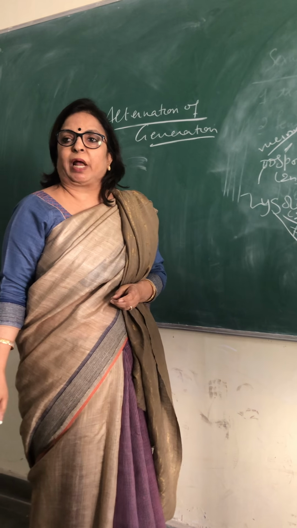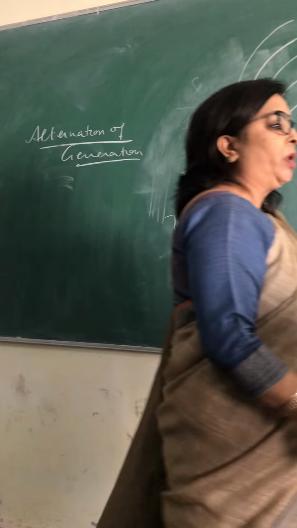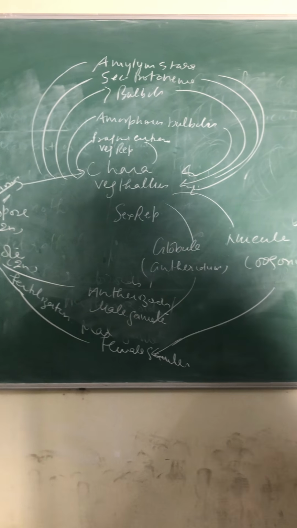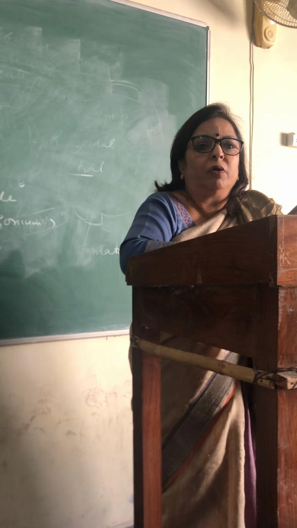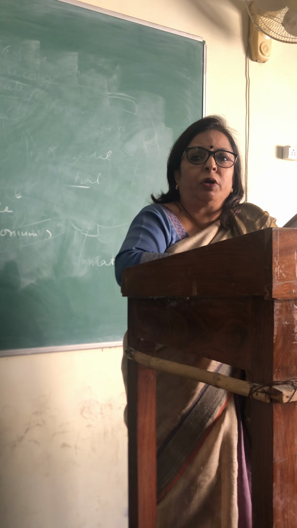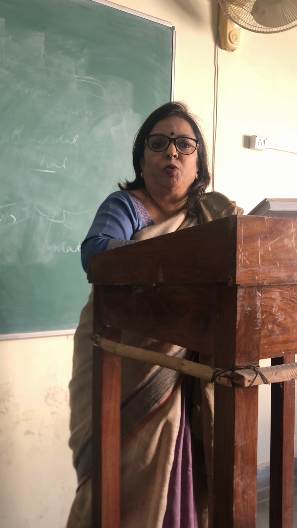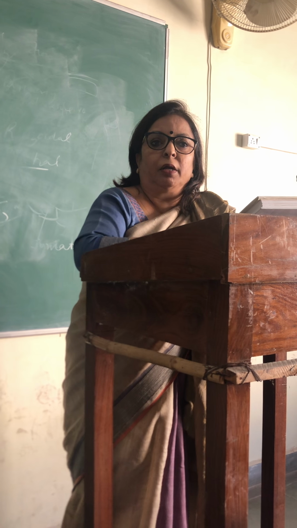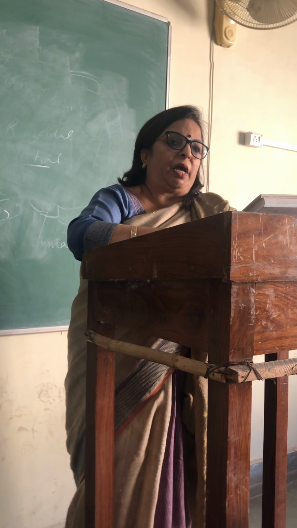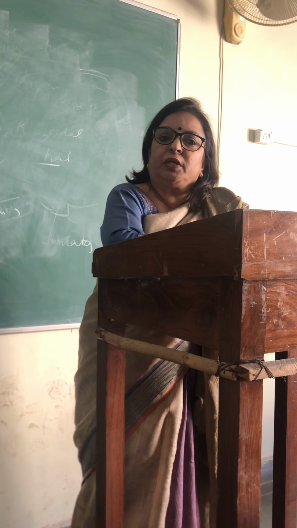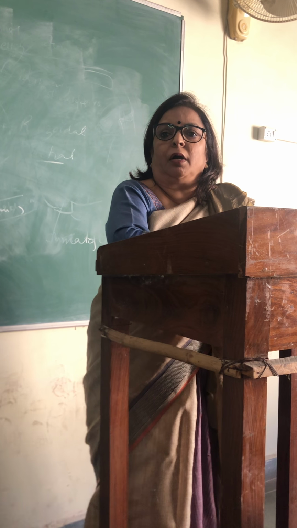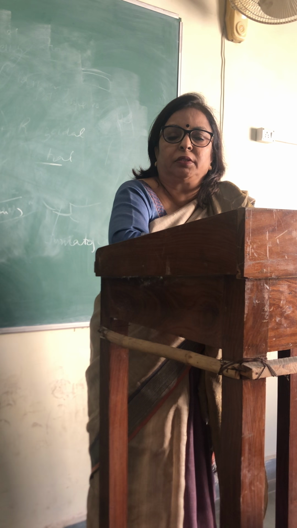Whenever we describe a graphic life cycle, I told you that we have to summarize the whole life cycle also. We have to explain the complete life cycle in a summary form. But if we are giving the diagrammatic life cycle, then we only have to draw the diagram. No summary is required when it is represented in the diagrammatic manner. So this is about the complete Chara plant.